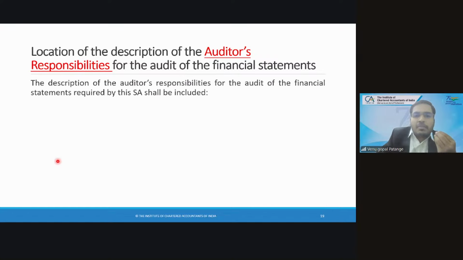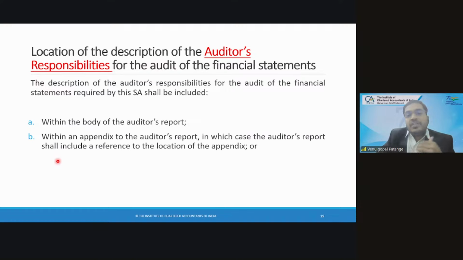You can keep the auditor responsibility within the auditor's report, as we have seen in the elements section. We can shift it to an annexure, like CARO or the IFC opinion. Instead of giving that in the main report, you can just say refer annexure C, refer annexure D, so the reader has to go and check the annexure if he is interested in any change in auditor responsibilities.